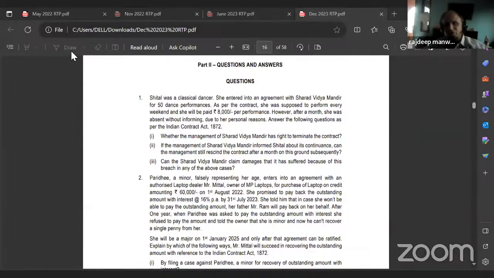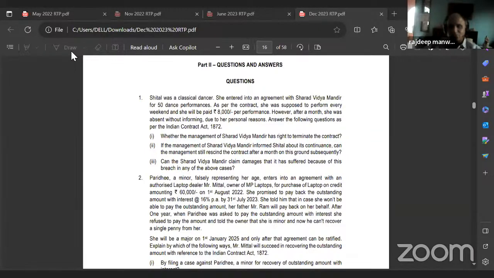Now you will write the facts of the case. Mrs. Sheetal entered into a contract with Sharad Vidya Mandir for 50 dance performances of 8,000 each, and she willfully absented herself after 1 month. Correct or no? That's the facts of the case, right? Then the provisions of the act. What are the provisions of the act? This is a breach of contract as per the Indian Contract Act. And since there is a breach of contract, there are 2 remedies which are available for the Sharad Vidya Mandir. Now the way they've answered, I'm telling you differently, but the way I would have answered is this, okay? And this is an easy way of answering.